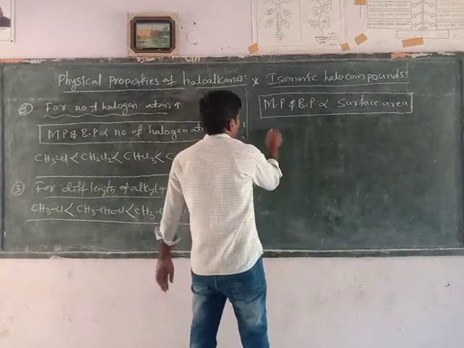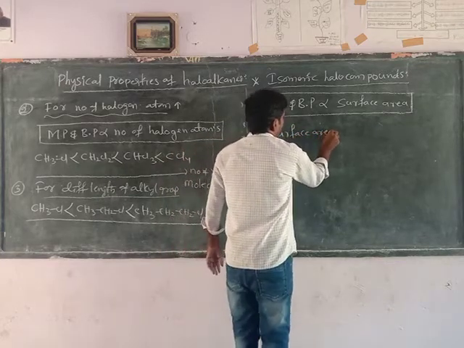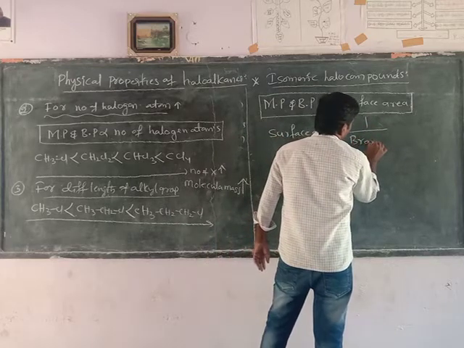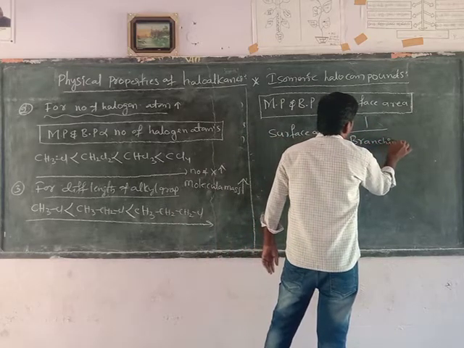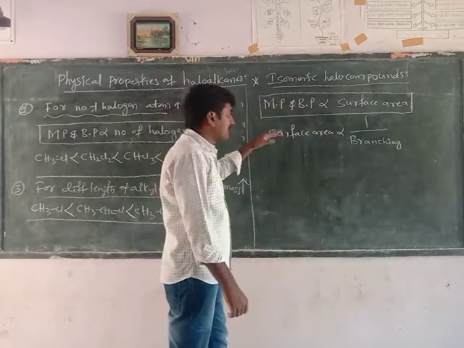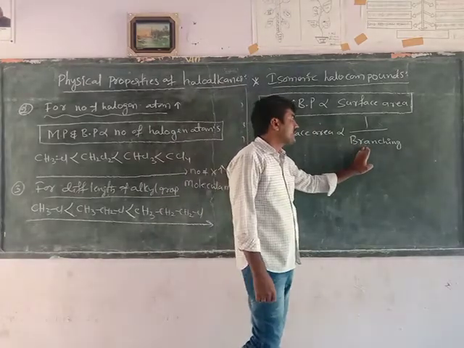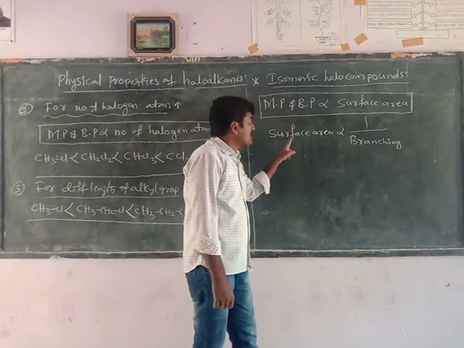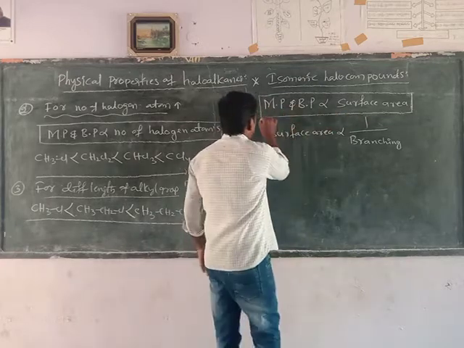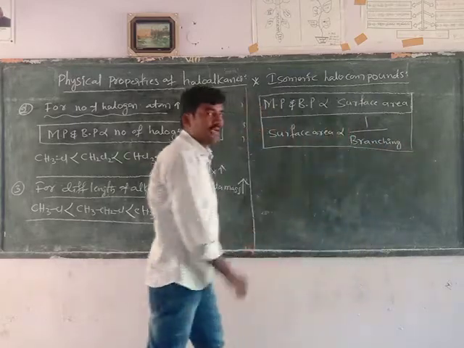The surface area is inversely proportional to branching. As the number of side chains on the parent carbon increases, surface area decreases. Inversely proportional means the number of branches increases, surface area decreases. Surface area decreases, then what happens? Melting point and boiling point also decrease. This is the relationship between surface area and the melting point and boiling point.